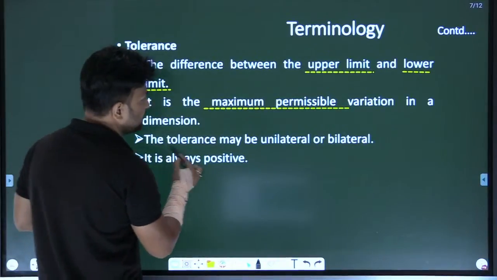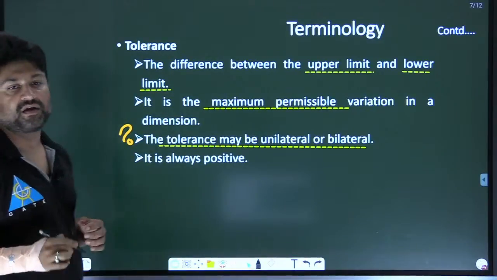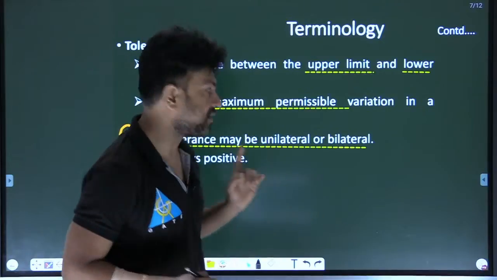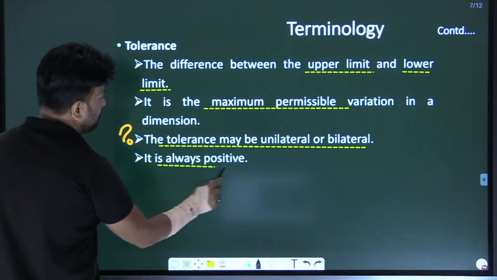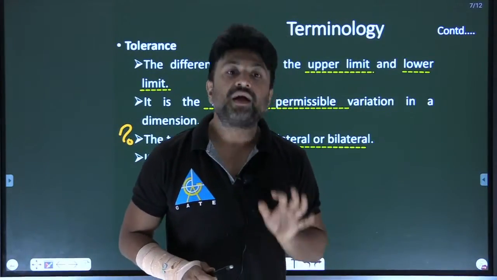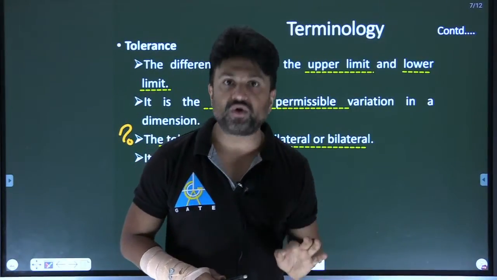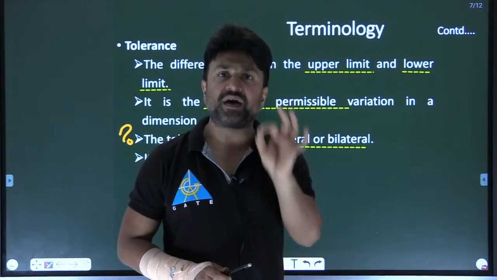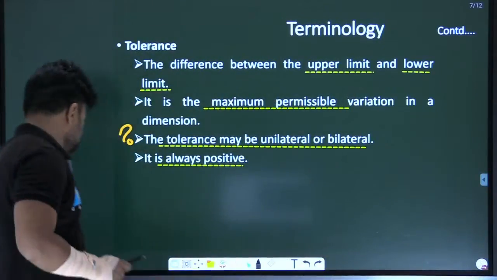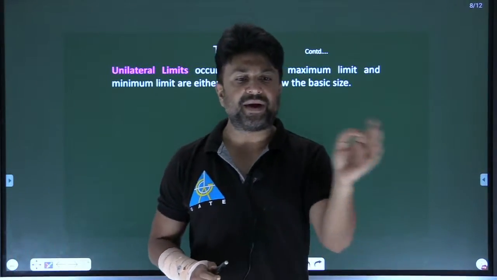Here the tolerance is unilateral or bilateral. Maybe you can't understand this point, so I am making a question mark here. I will clear it just after this slide. What is the meaning of unilateral and bilateral? Now you should know that tolerance is always positive. These are the questions which come in your theoretical exam, maybe GATE or any other exam. Now let's try to understand what we mean by unilateral and bilateral system.